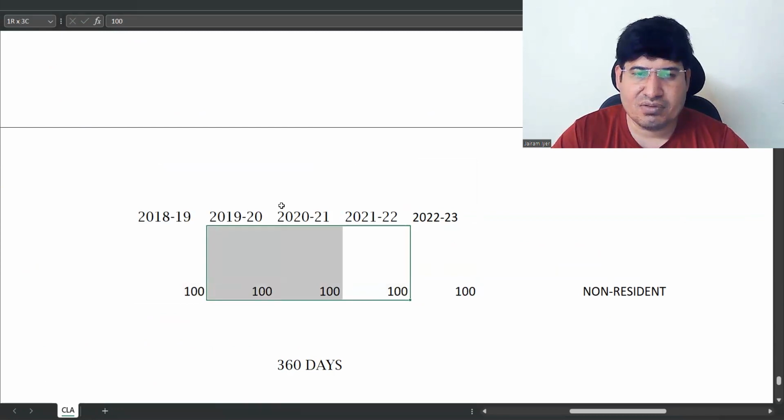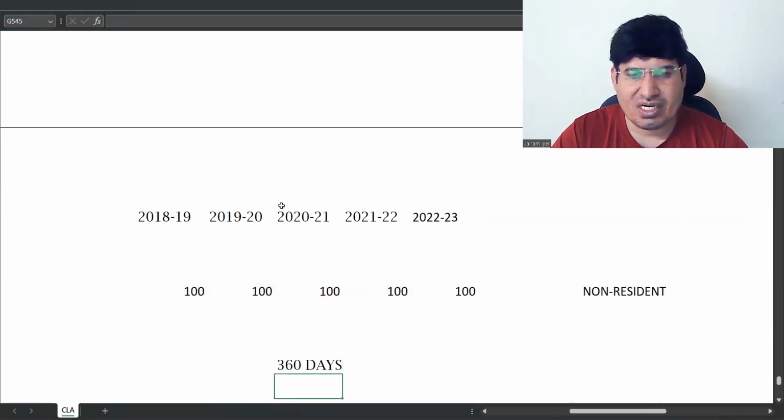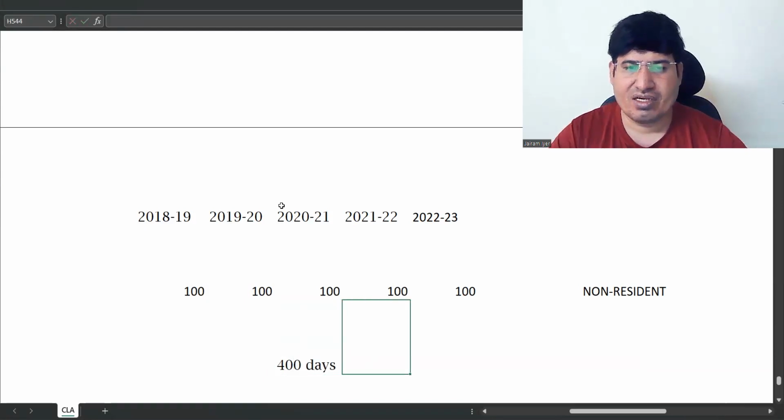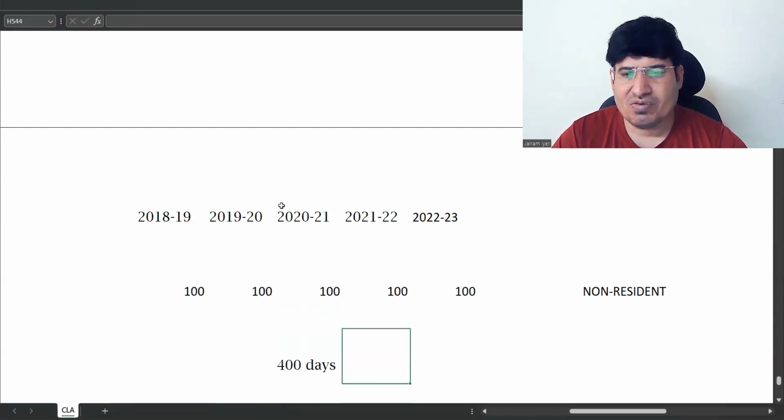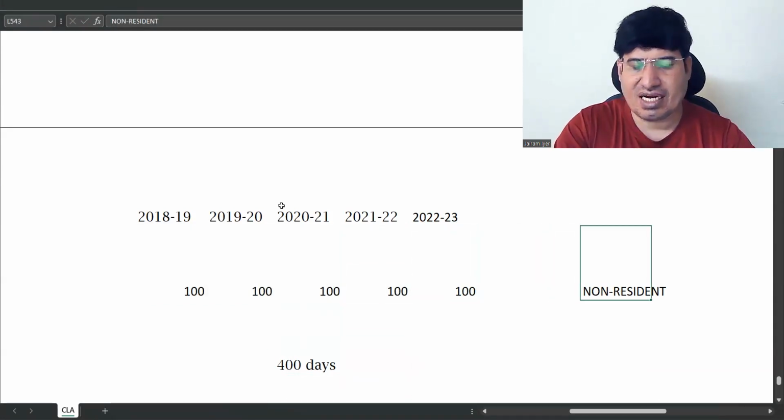Now this is 100 and this becomes 400, correct? So it has now become more than 365 days. The total of the last 4 years is more than 365 days. So now she has become a resident in the second case.